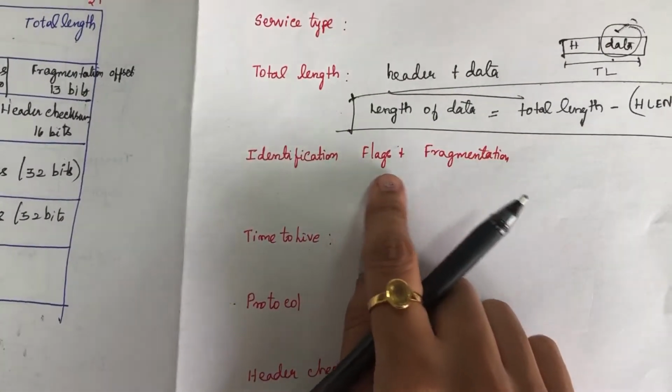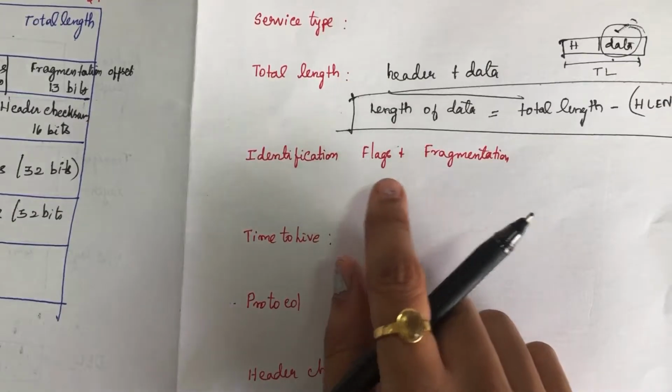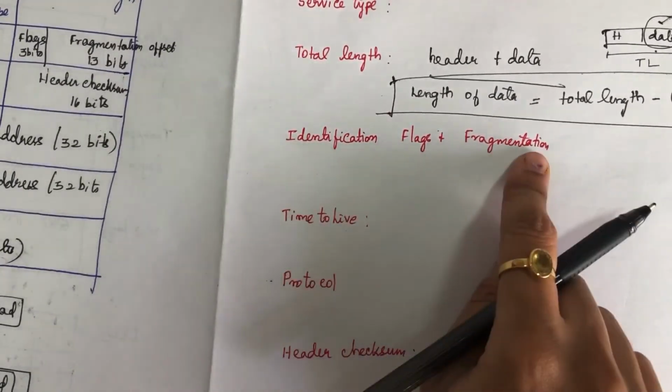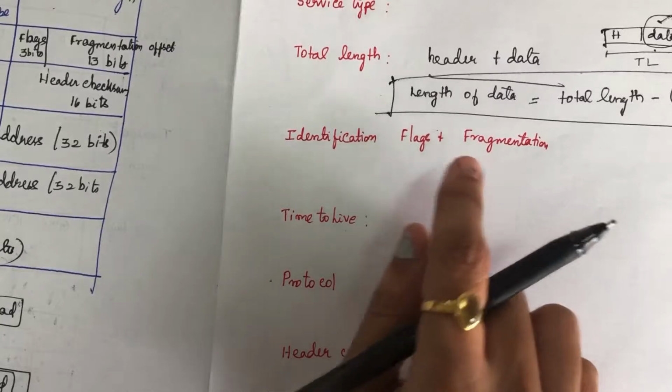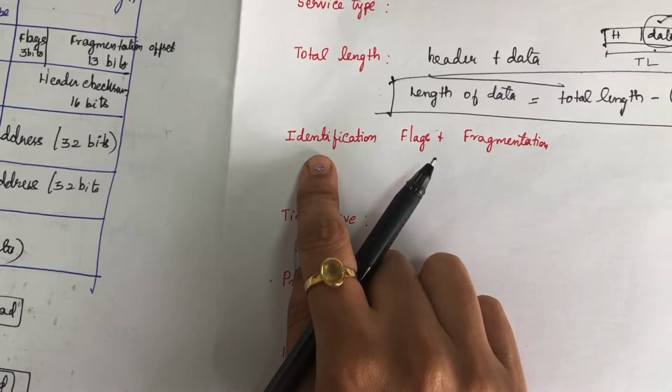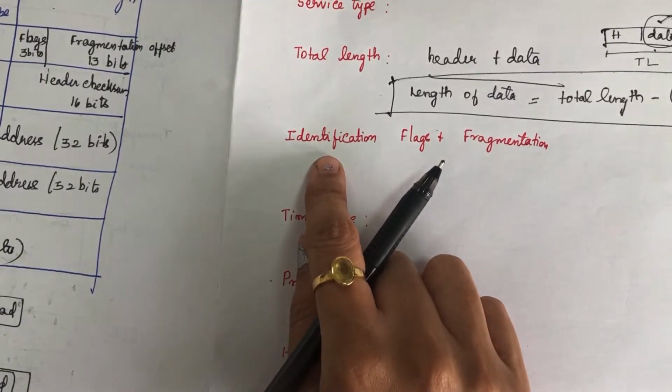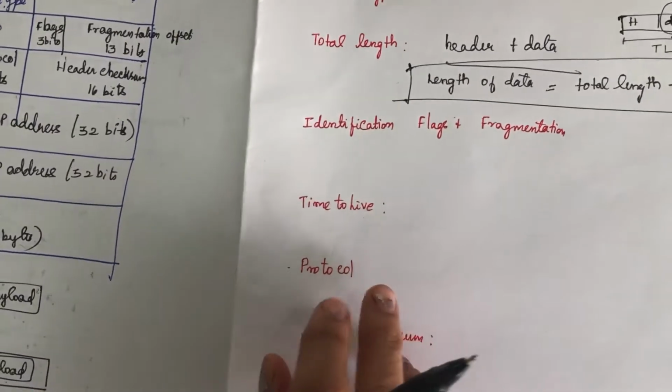Okay, next is identification, flags and fragmentation. I'll explain all these 3 things later after this topic. These are used for fragmentation. Identification is used to give the identification number for each datagram packet. And flags and fragmentation I'll explain to you later.